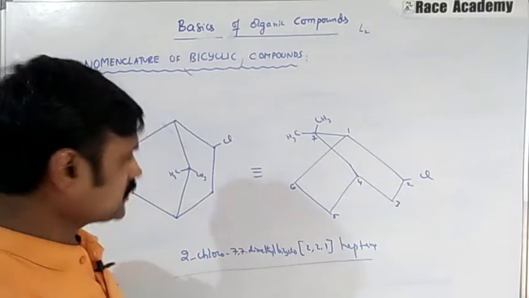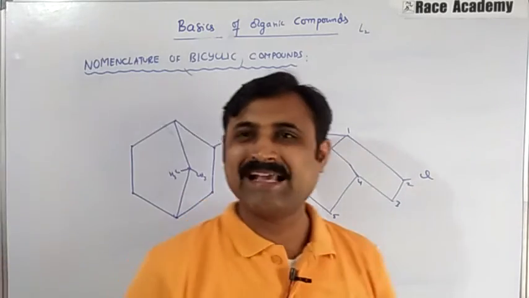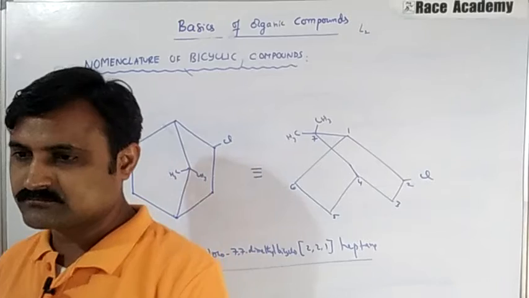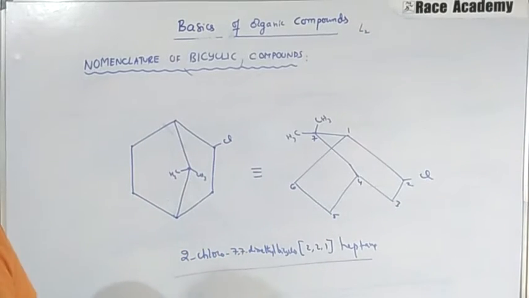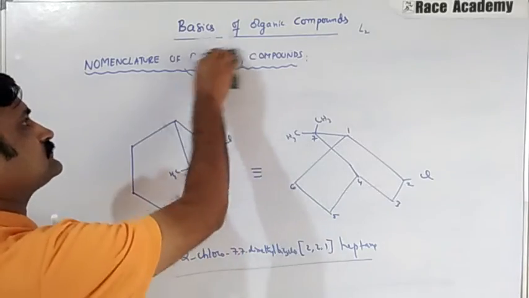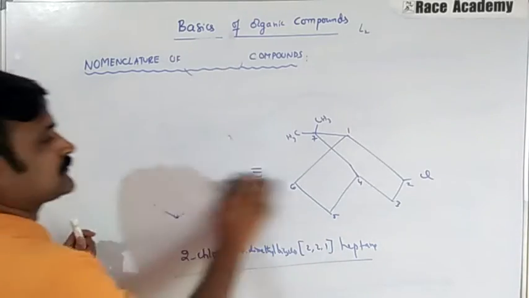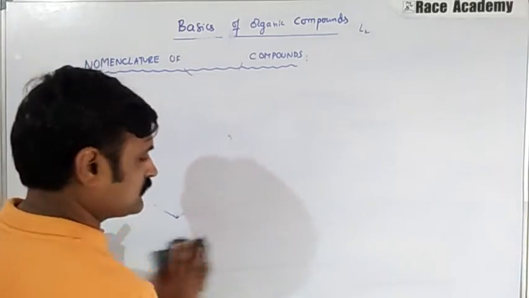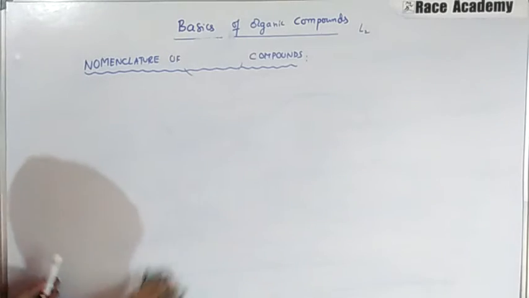So this is about the nomenclature of bicyclic compounds. Next, let us move on to the nomenclature of spiro compounds.